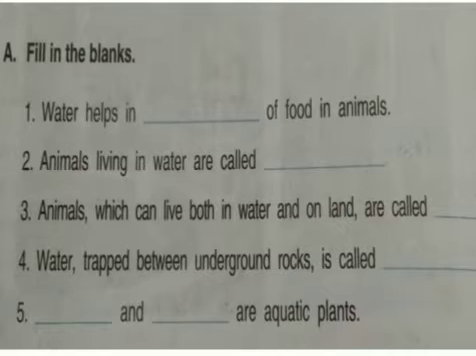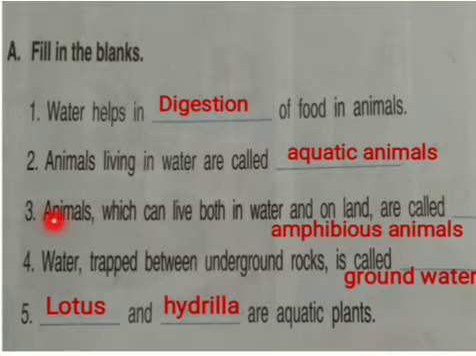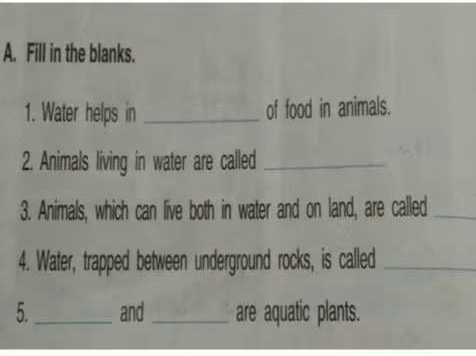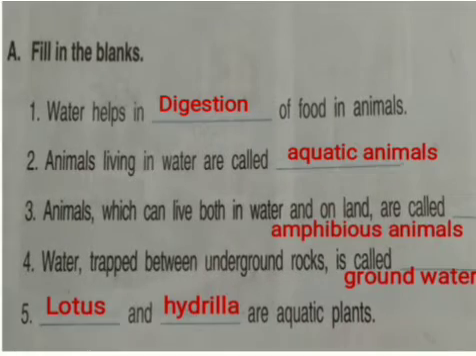Third, animals which can live both in water and on land are called amphibian animal or amphibious animal. Animals which can live both in water and on land are called amphibious animals. Fourth, water trapped between underground rock is called dash. The answer is groundwater. Water trapped between underground rock is called groundwater.